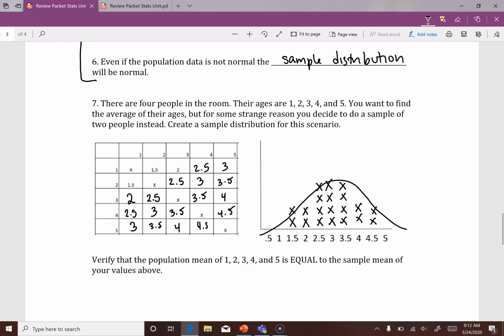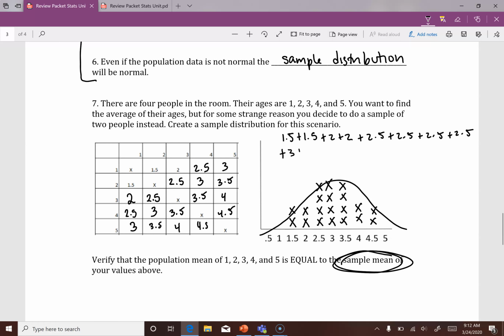Now verify the population mean is equal to the sample mean. Well, let's find the sample mean first. So we went out and we got a ton of samples. Specifically, we got 20 samples. So I'm going to add up all 20 of these numbers. So that's going to be 1.5 plus 1.5 plus 2 plus 2 plus 2.5 plus 2.5 plus 2.5 plus 2.5. Okay, I've got 4 of those.